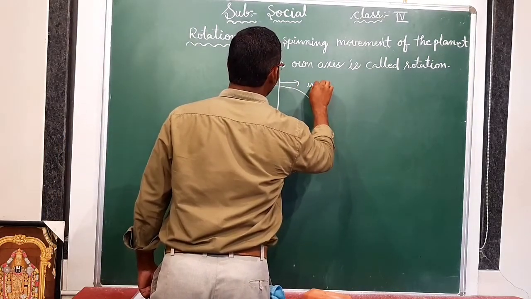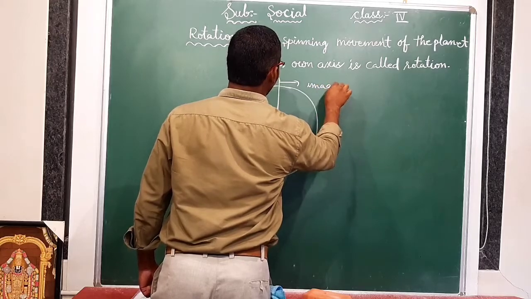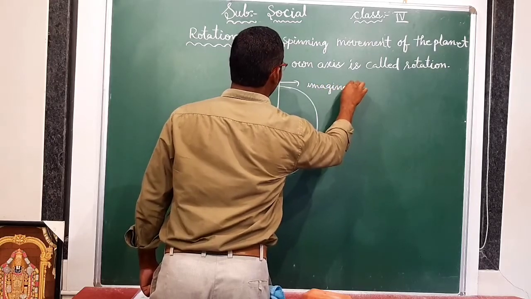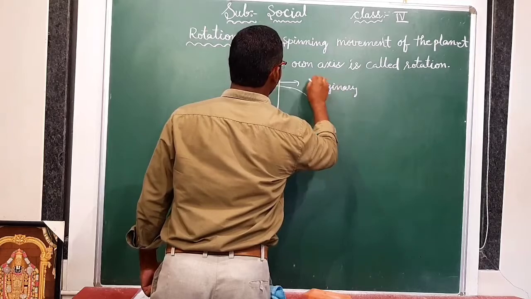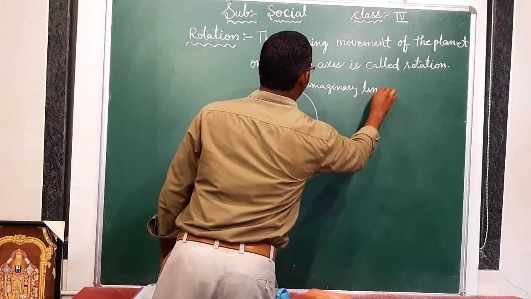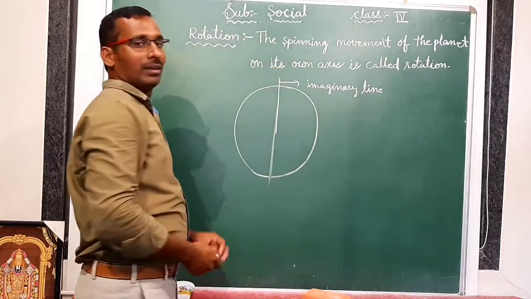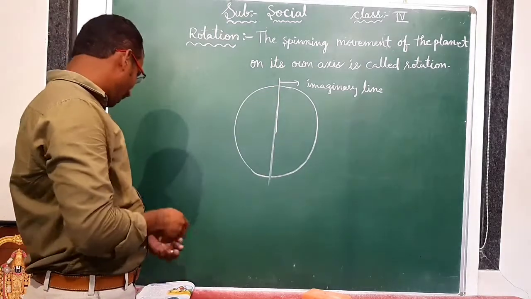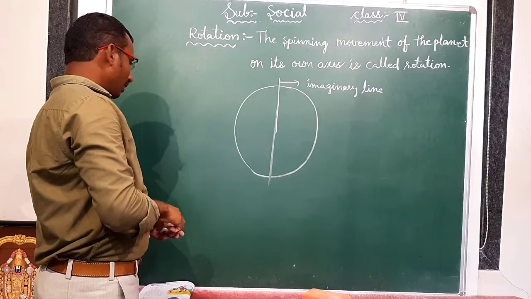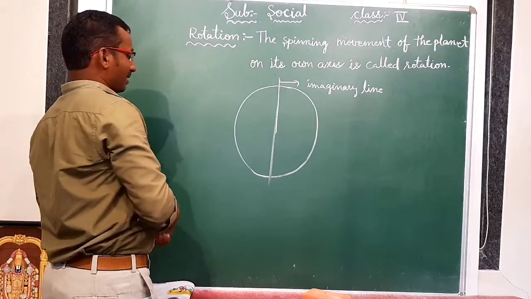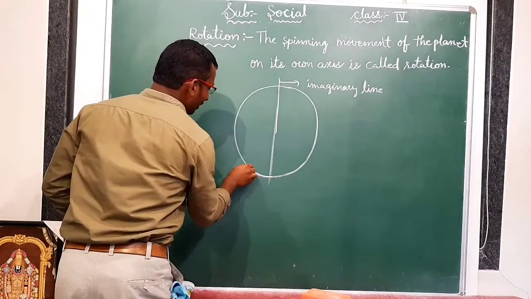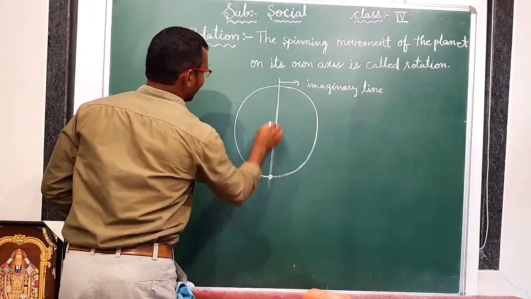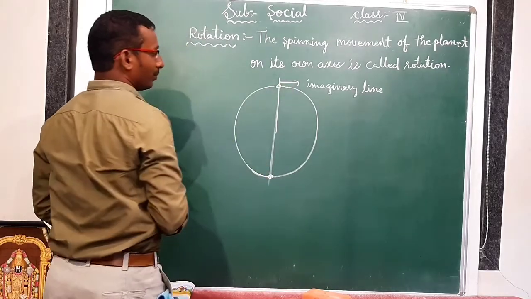It is an imaginary line, just an imaginary line only. And this imaginary line has two end points. Here is one, and here is one.